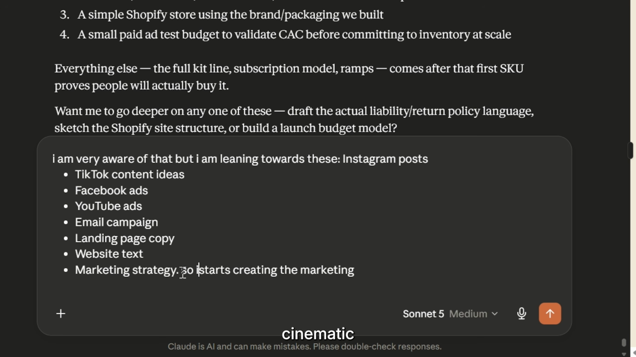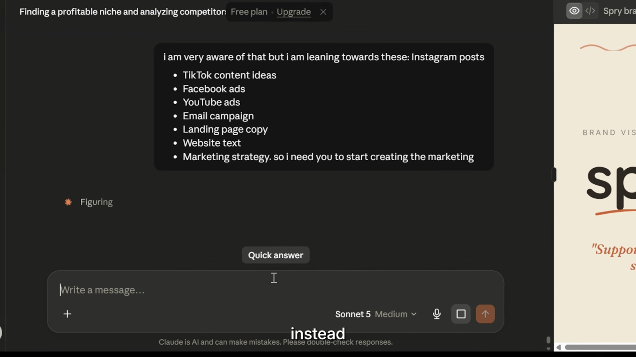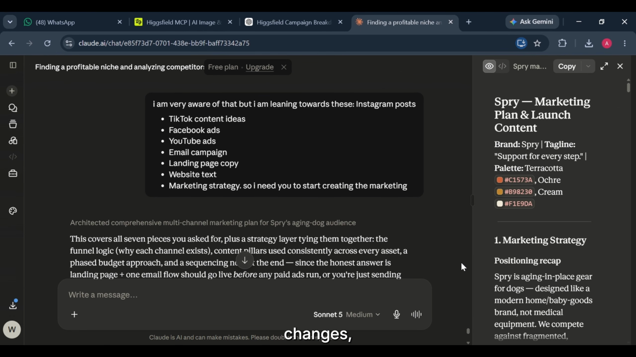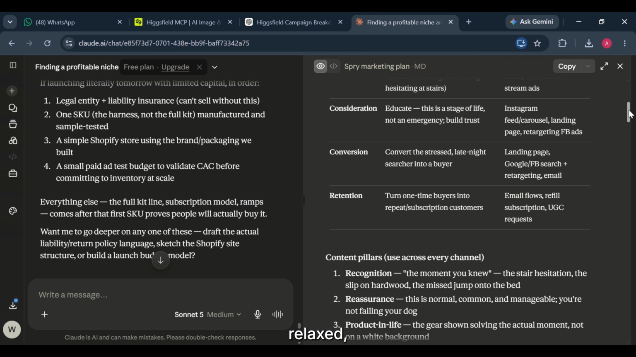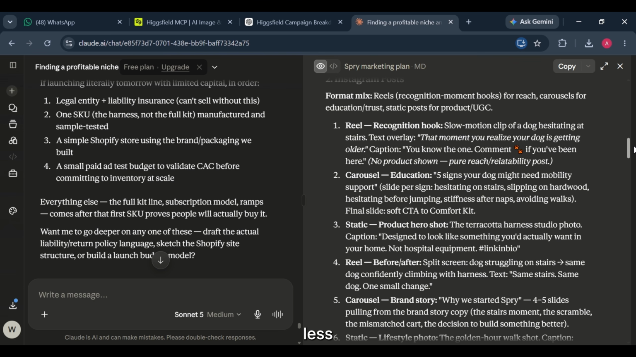Instead of another cinematic commercial, I'm asking for content that feels natural. Simple product showcases. Everyday moments. Short-form videos that look like they were created by real customers instead of a production team. Interesting. The entire style changes. The pacing becomes more relaxed. The framing feels handheld. The overall presentation feels much less polished.